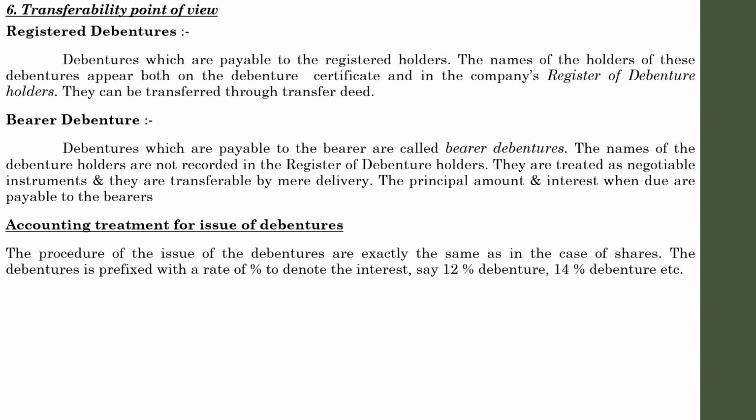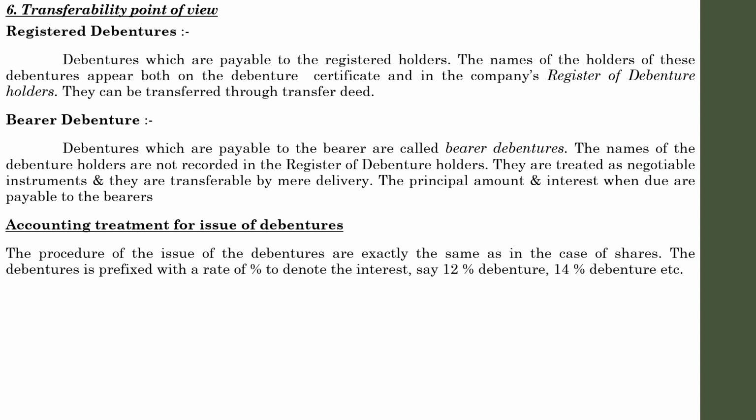A prospectus is issued inviting the public subscription of debentures. Afterwards, the board of directors go ahead with the allotment of debentures. The amount may be collected in lump sum or in the form of installments. In the case of a lump sum, the full amount of debentures may be collected at the time of application. If the company intends to collect the amount in installments, it includes application, allotment, first call, second call, and if there are any other calls, those may be there. Debentures may be issued at par, at premium, or at discount.